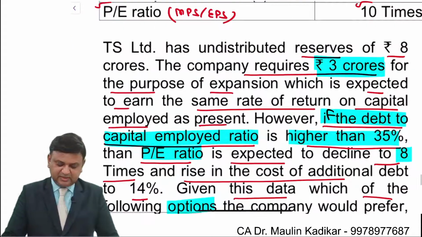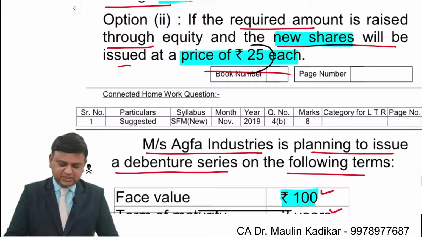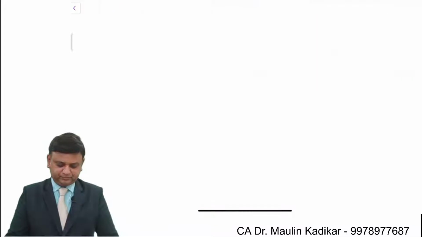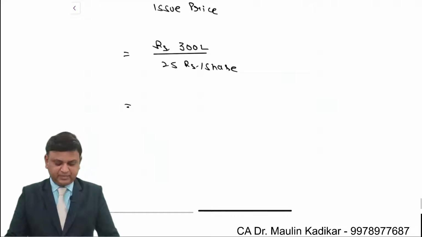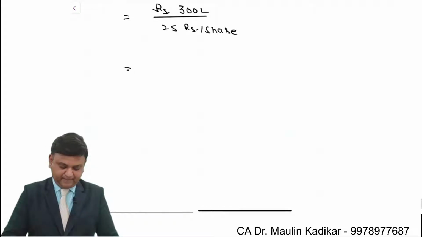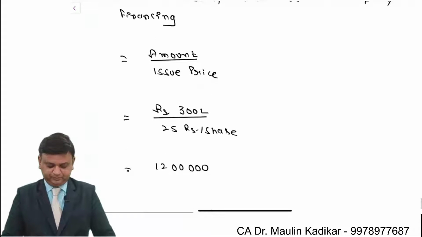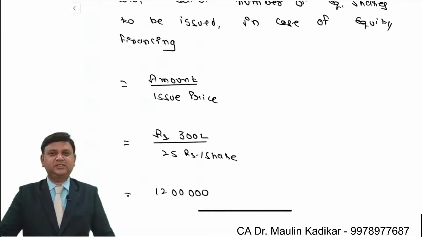So 300 lakhs upon 25 comes to 12 lakhs. Please write down this answer.